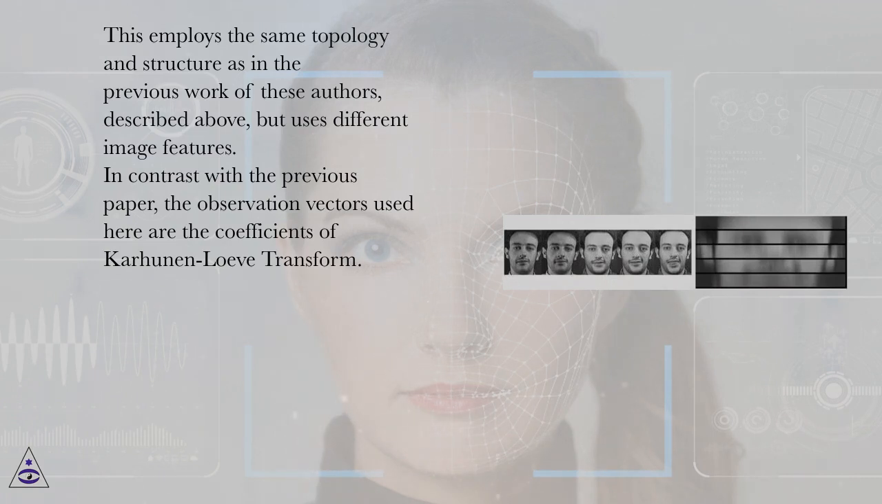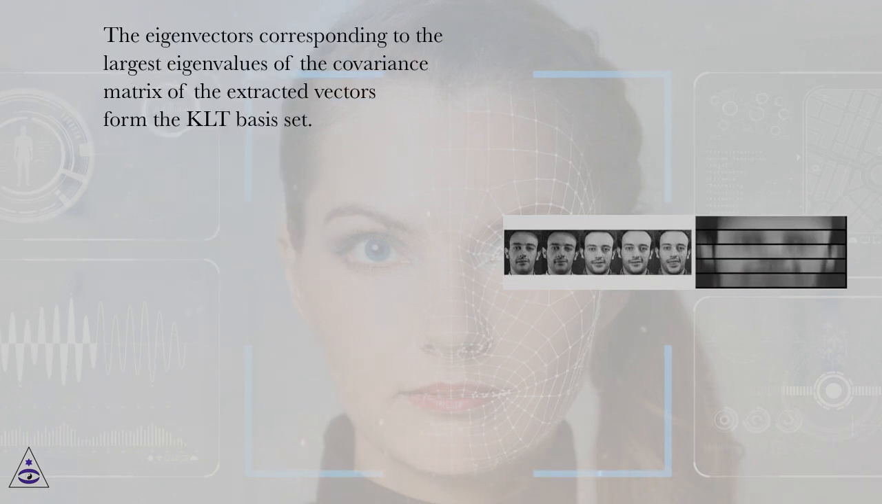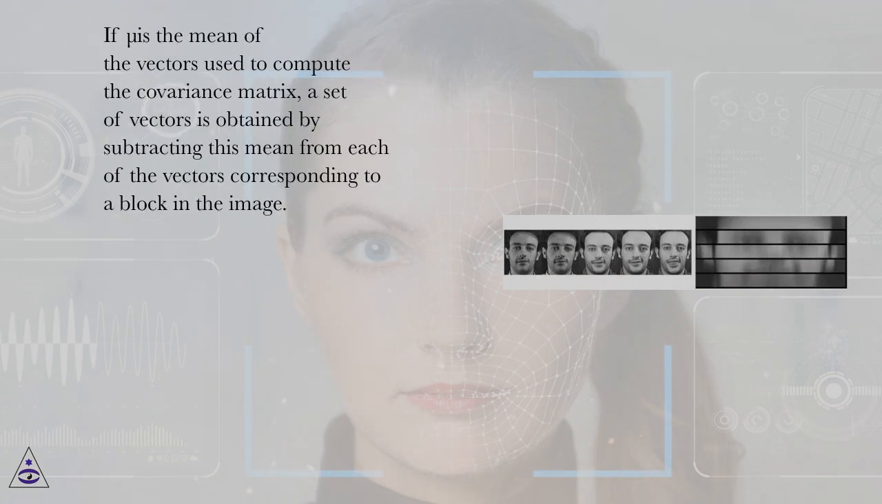In contrast with the previous paper, the observation vectors used here are the coefficients of the Karhunen-Loève transform. The KLT compression properties as well as its decorrelation properties make it an attractive technique for the extraction of the observation vectors. Block extraction from the image is achieved in the same way as in the previous paper. The eigenvectors corresponding to the largest eigenvalues of the covariance matrix of the extracted vectors form the KLT basis set. If μ is the mean of the vectors used to compute the covariance matrix, a set of vectors is obtained by subtracting this mean from each of the vectors corresponding to a block in the image.